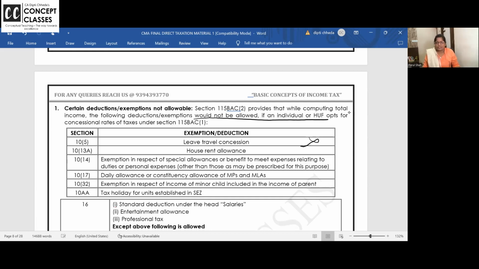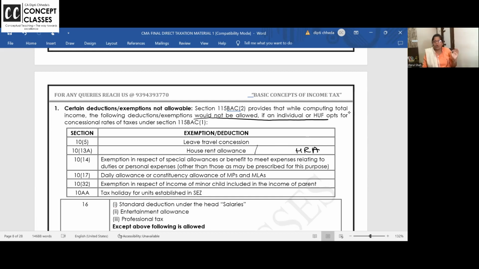House rent allowance. Companies have 2 options for an employee. Very popularly, students say, ma'am, RFA or HRA? What is RFA? Rent-free accommodation. Dear employee, you stay in rent-free accommodation which is owned by the company. The company has an apartment wherein 10 flats are there. Employee, you can stay there without paying rent. That is called rent-free accommodation.